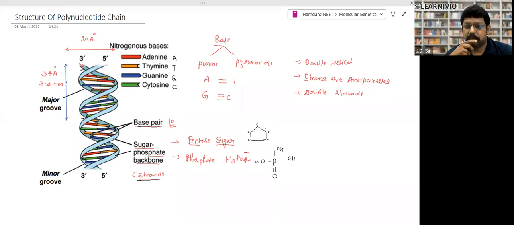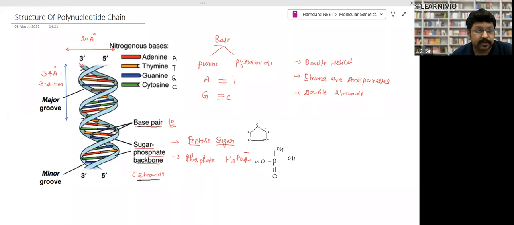But people get confused. If you are confused, then you can tick the nanometer, because the option will be in angstrom and nanometer both, right? So that's what sometimes students get confused, and sometimes they make silly mistakes on these easier kinds of questions, right? You must not do that. So be precise. The length of one DNA should be 34 angstrom or 3.4 nanometer. Width should be 20 angstrom, right?